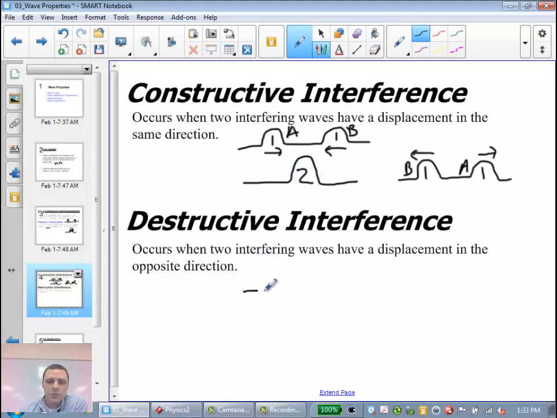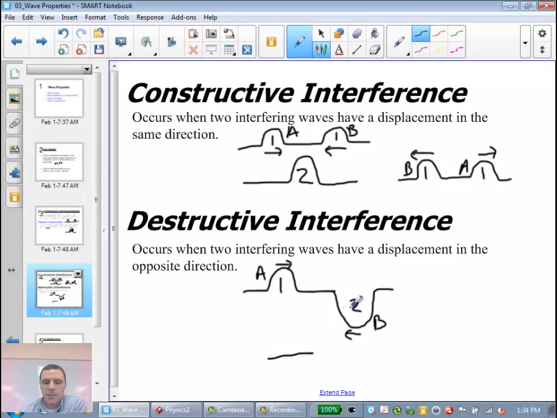Destructive interference would be if we had a wave, let's say amplitude 1, we'll call that wave A, and it's moving to the right of the screen, and then we take a bigger wave, maybe of amplitude 2, and it's moving to the left, we'll call that wave B. When they get to the same region, we're going to add those displacements.